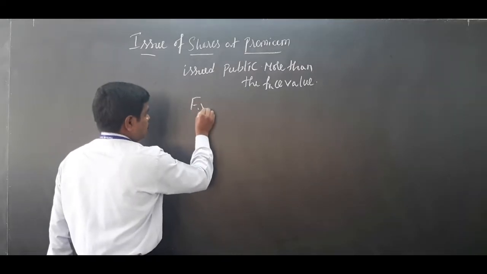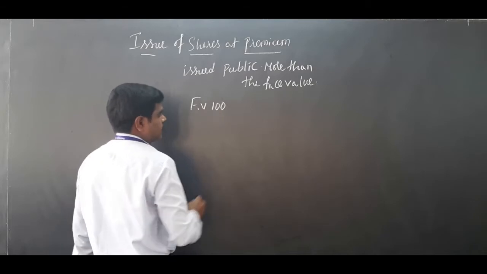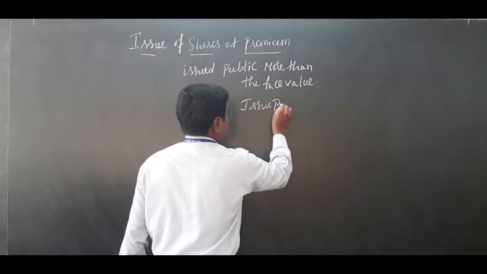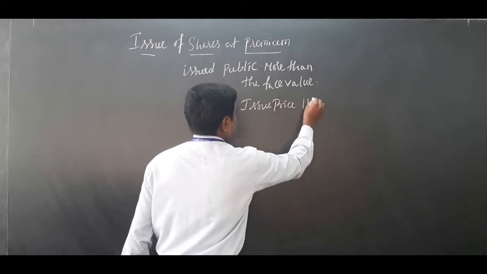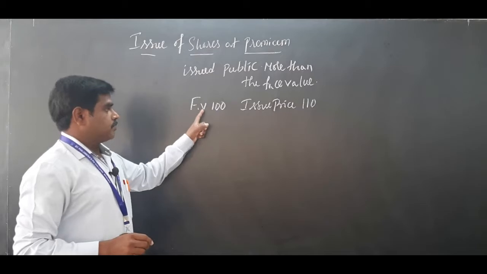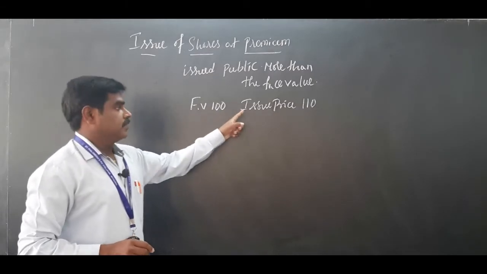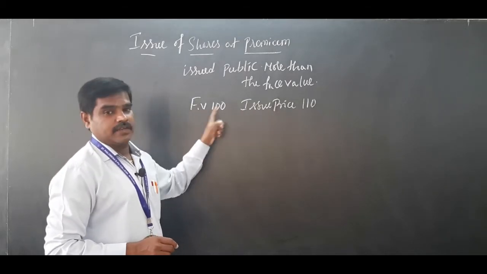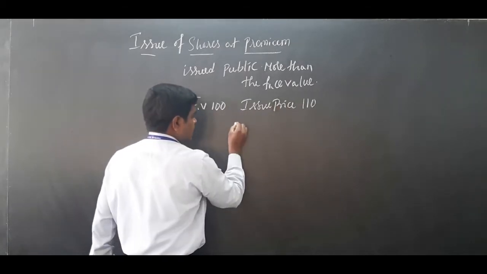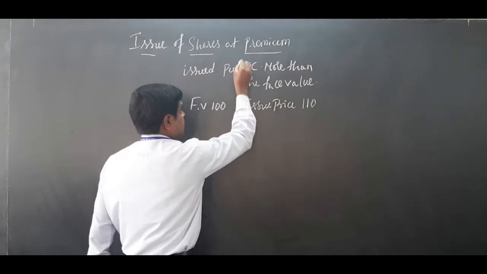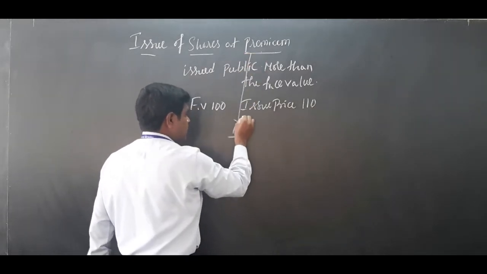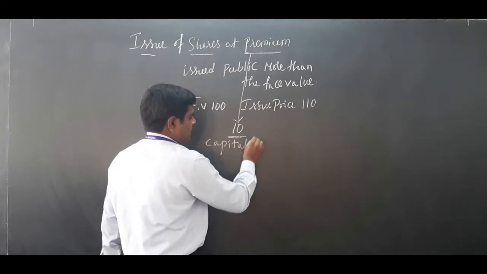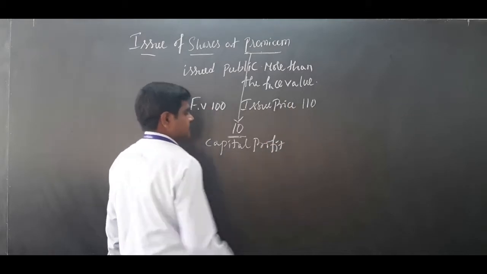Face value is 100 rupees, but issued to the public at an issue price, IP, of 110. The difference between the issue price and the face value is what you call the premium. This 10 rupees is called premium. It is a capital profit to the company.